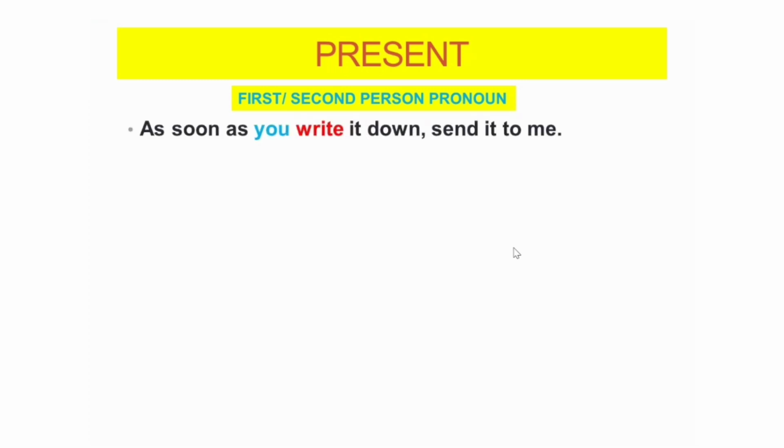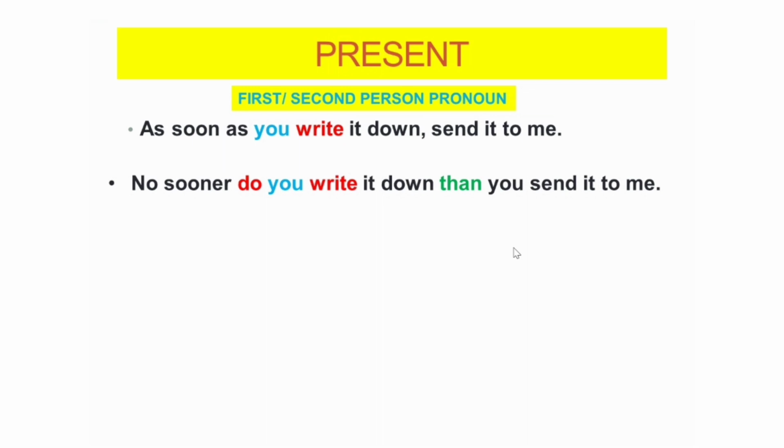Let's see how to do sentences which are in the present tense, and if the first person or second person pronoun is used. As soon as you write it down, send it to me. If you're asked to write it with no sooner, it will be like this: No sooner do you write it down, then you send it to me.